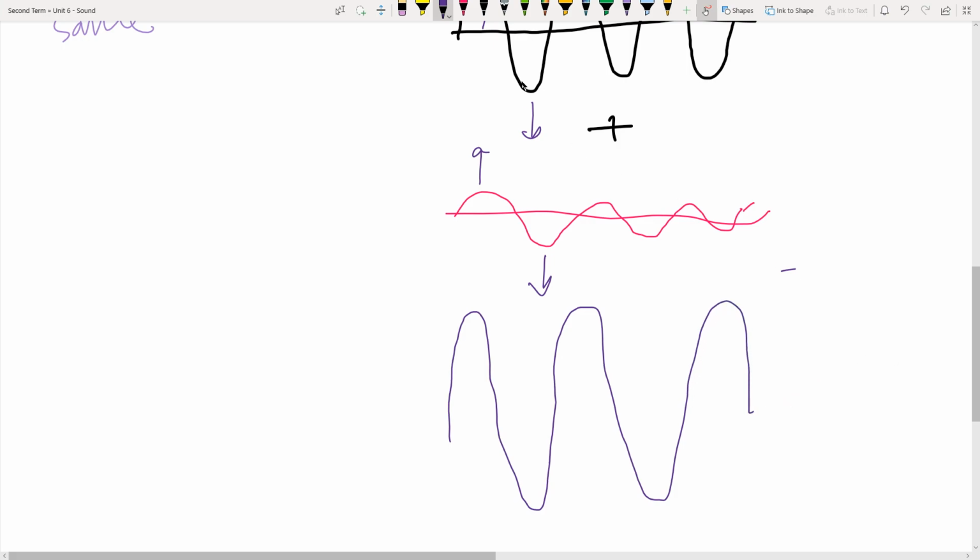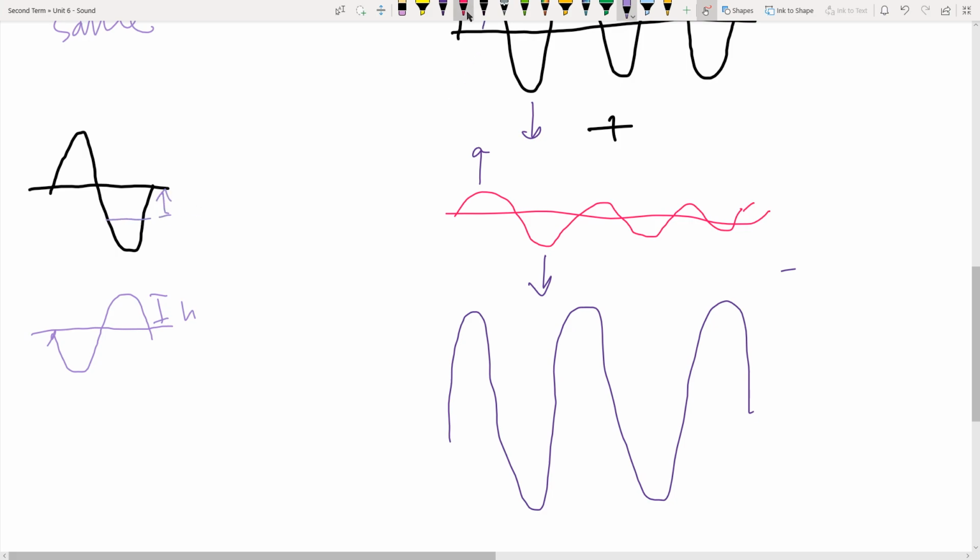Another way, we can also have a destructive interference, but incomplete destructive interference. Let's say there's one waveform, and I'm just going to draw one wavelet. Compared to this, you have an inverse sound, but not as strong as the other one. There we go. So we have one sound that is not as loud as the other one, so only the amount of amplitude which is compared to this will be subtracted.